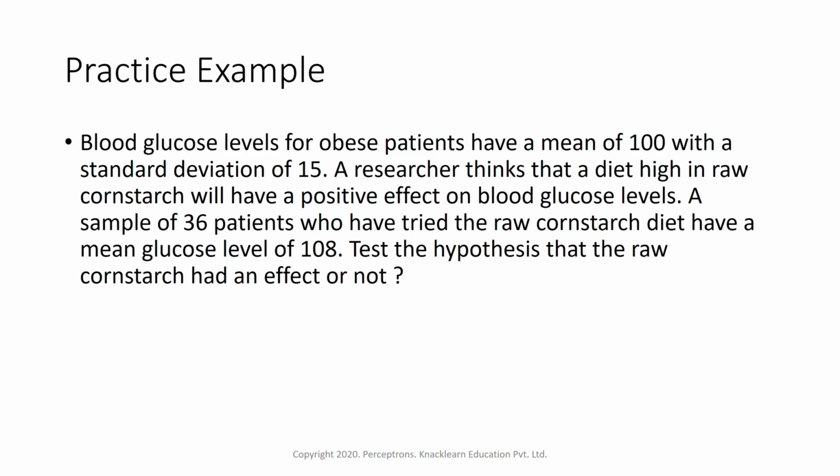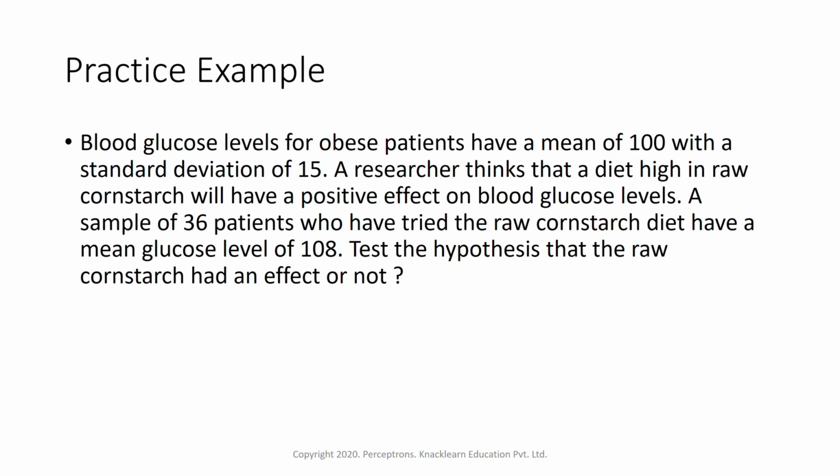A researcher thinks that a diet high in raw corn starch will have a positive effect on blood glucose level. A sample of 36 patients who have tried the raw corn starch diet have a mean glucose level of 108. Test the hypothesis that the raw corn starch had an effect or not.